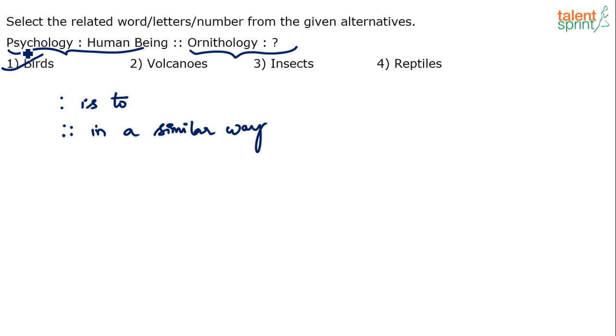We can say, psychology is the study of human beings. Psychology is related to human beings. In what way? It is a study of human beings. So psychology is a study of human beings. Ornithology is a study of dash. Now ornithology, you should know, is the study of birds.